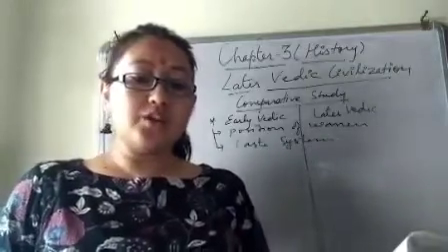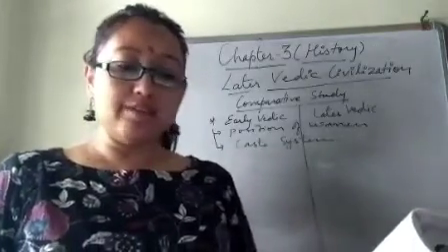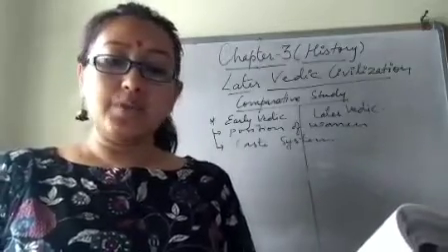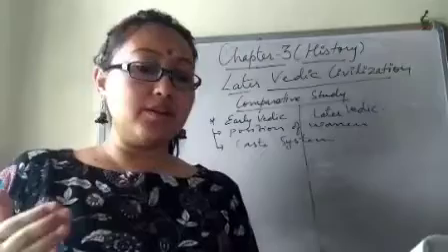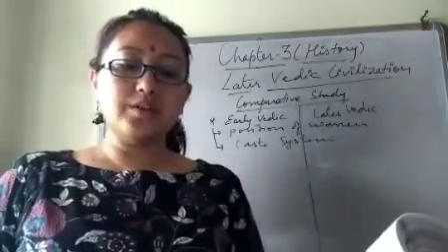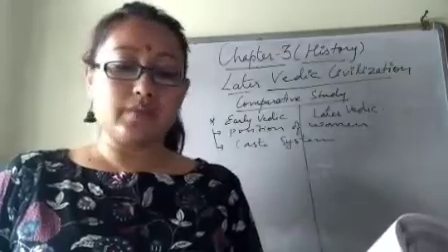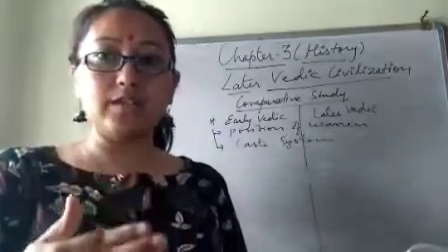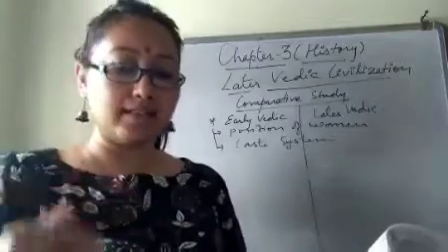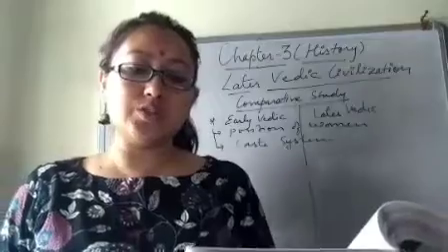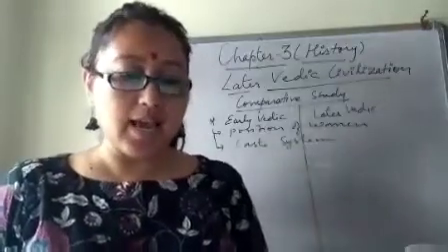Now the 4 ashrams or stages of life. A man's life was divided into 4 ashrams, and the periods were of 25 years each, right? So each period represented 1 ashram, and the first ashram means 1 to 25 years, and then 25 to 50, like that. The Brahmacharya ashram was mainly devoted to education for the development of body and mind.